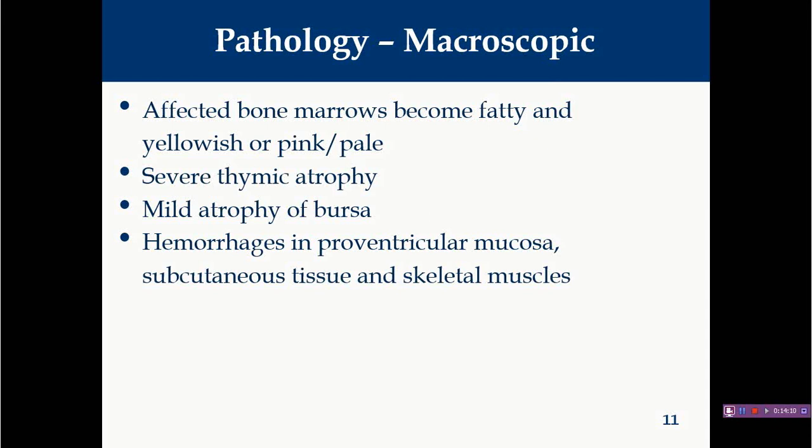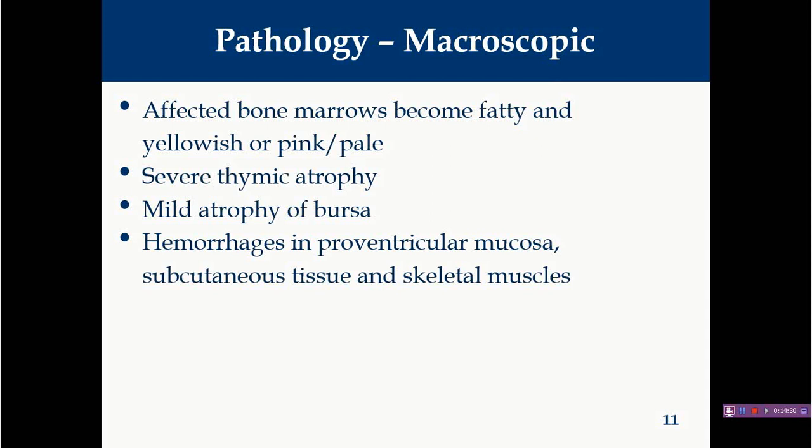Then you will find severe thymic atrophy, as we have already discussed. This virus also replicates in the thymocytes, particularly precursor T lymphocytes, which are responsible for production of T lymphocytes. This virus infects such cells, replicates inside the precursor T lymphocytes, lymphoblasts particularly, and ultimately induces apoptosis.